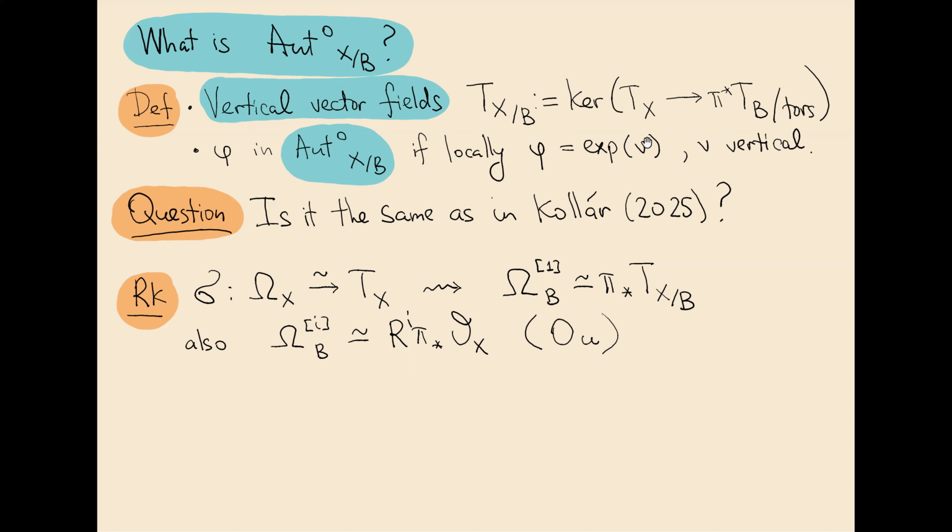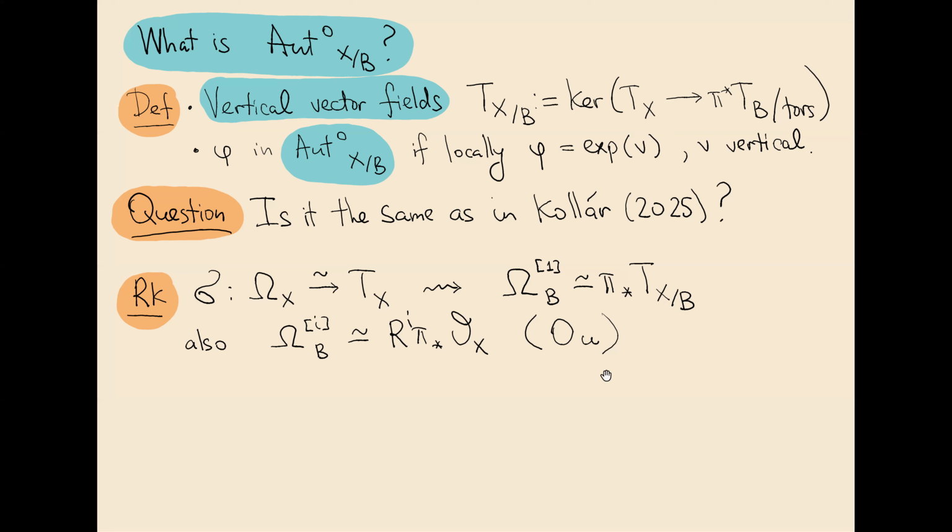And it's unclear to me whether it's the same definition as in Kollár. Kollár defines Aut^0 of X over B as the set of automorphisms that restrict on each fiber to an automorphism which lies in the connected component of unity, which follows from my definition. But also Kollár uses something related to Néron models, and it's unclear how to translate the language of Néron models into the language of vertical vector fields.